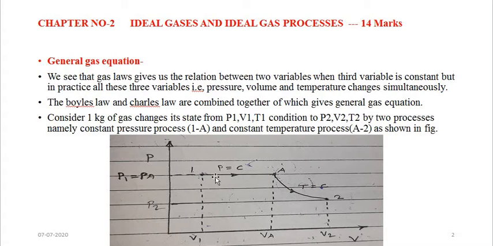The constant pressure process obeys Charles' law, which we have already seen, and the constant temperature process obeys Boyle's law. But the initial point and the final point are not changing. So we have just divided a practical gas process, which was randomly going from state point 1 to state point 2, into two ideal gas processes.